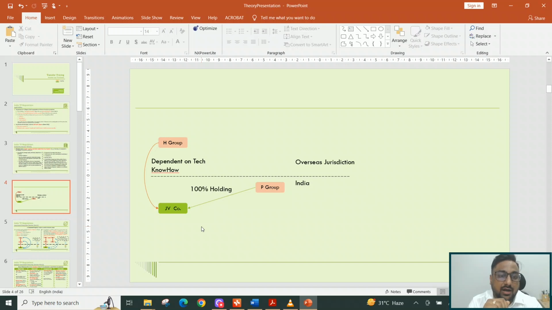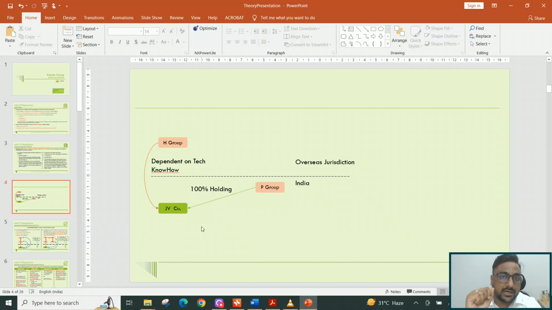However, there was no direct holding of H group in the JV company, but as the JV company was entirely dependent on the manufacturing know-how of the H group, we arrived at the conclusion that the JV company and the entity of the H group which holds that know-how would be associated enterprises, or there would be a relationship between these two entities.